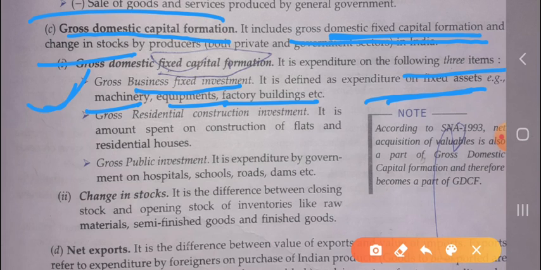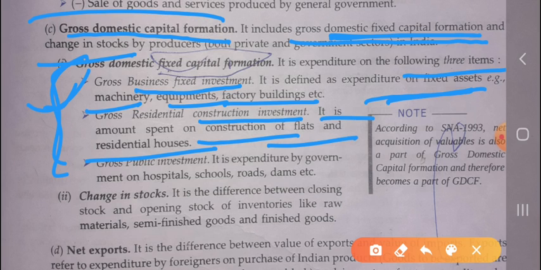Next one is gross residential construction investment. It is the investment, the amount spent on the construction of flats and residential houses.